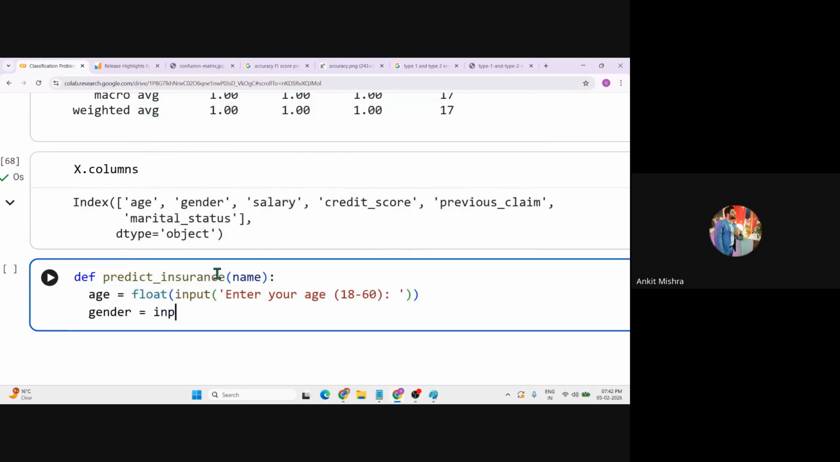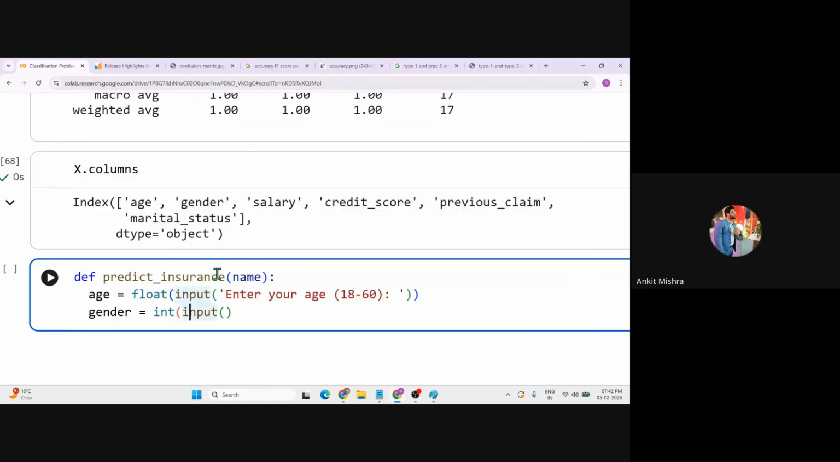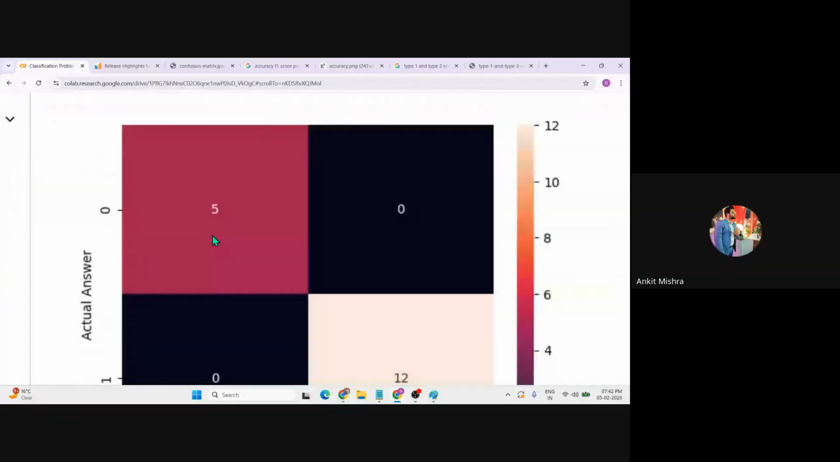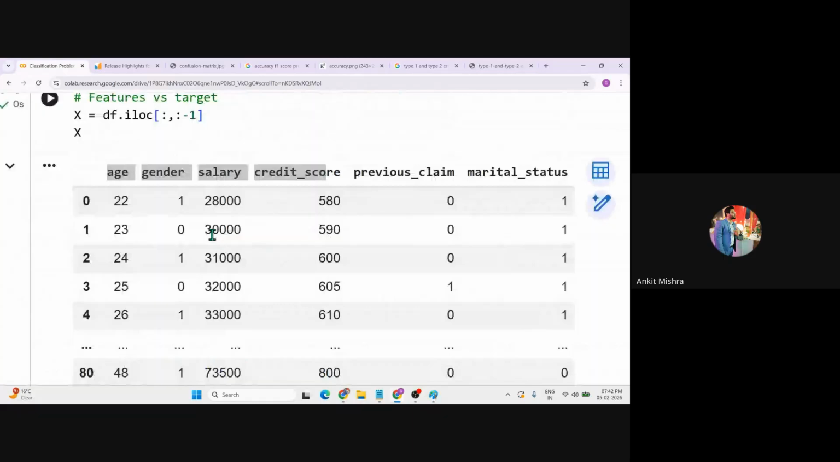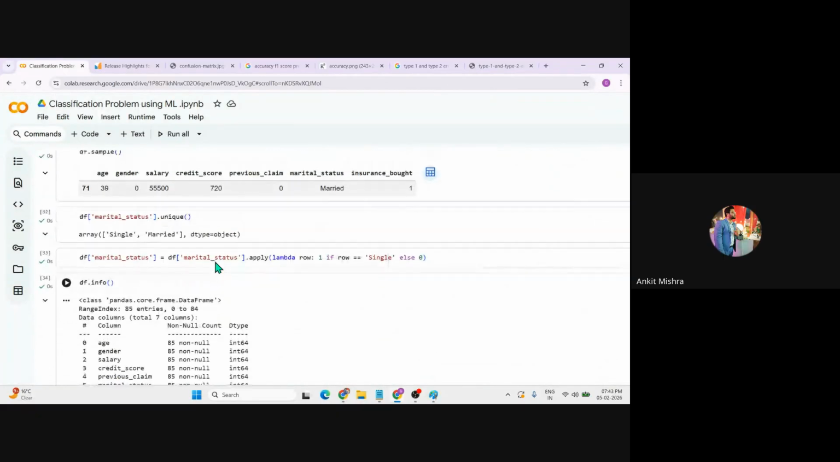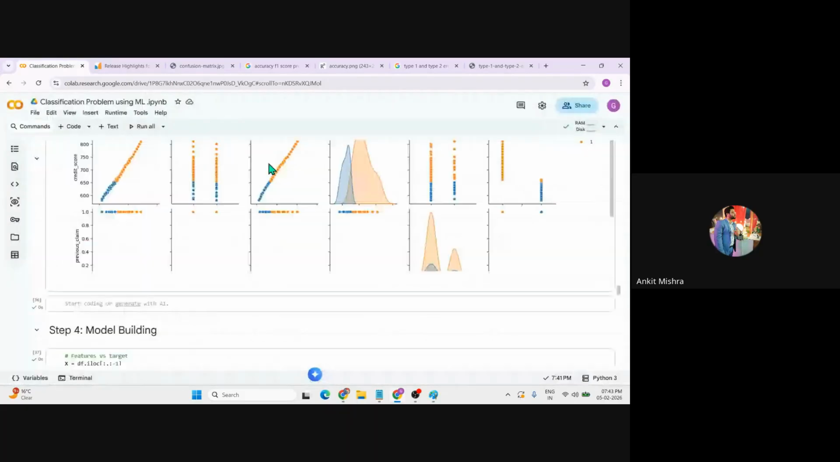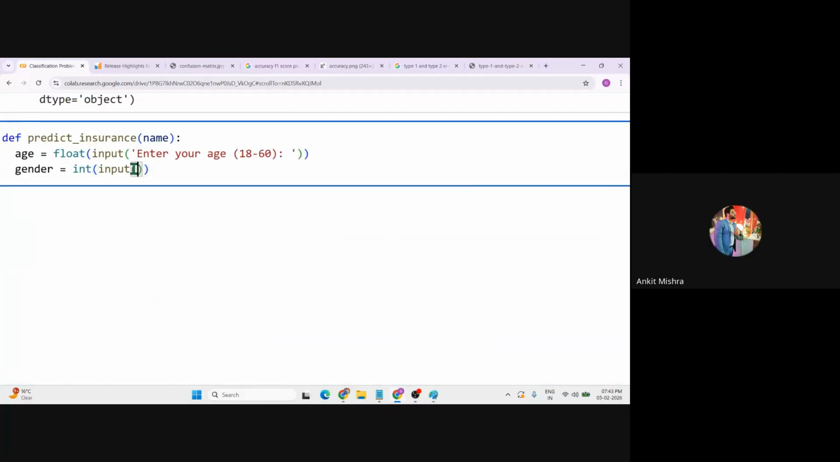Again, you can use the input, and let's convert this to integer. Why are we converting this to integer? Because we know that we only take input as 0 or 1. Before directly taking input as 0 or 1, let's check which one is 0 and which one is 1, right? We have used the map methodology, so we can simply check whether the female one is 0 or the male one is 0. The male one is 1 and the female one is 0. So let's take the same reference, and you can say enter your gender.